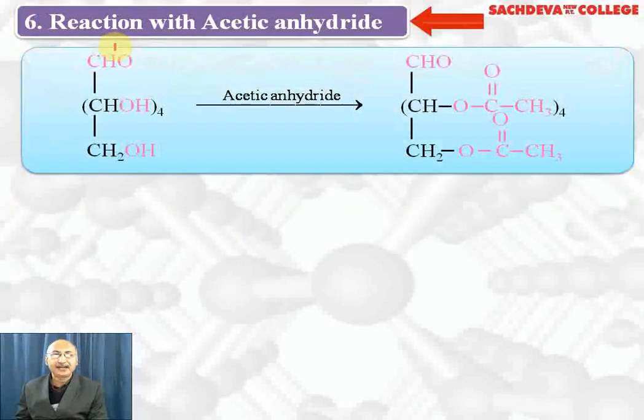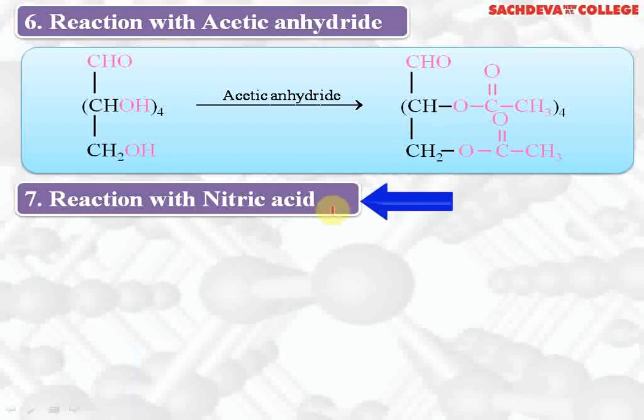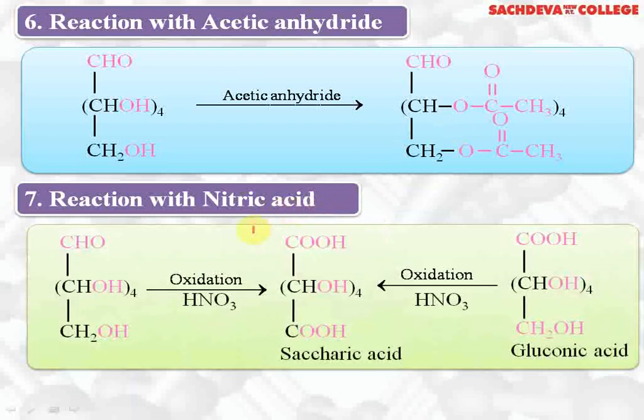Reaction with acetic anhydride. Because there are 5 OH groups present in glucose, they react with 5 moles of acetic anhydride and the product formed is glucose pentaacetate. Reaction with nitric acid. Nitric acid is a comparatively stronger oxidizing agent as compared to bromine water. So it oxidizes not only the aldehyde group to carboxylic acid but also the primary alcoholic group to carboxylic acid. So we have 2 carboxylic acids at the ends and 6 carbon atoms. In between we have 4 secondary OH groups. So saccharic acid is formed.